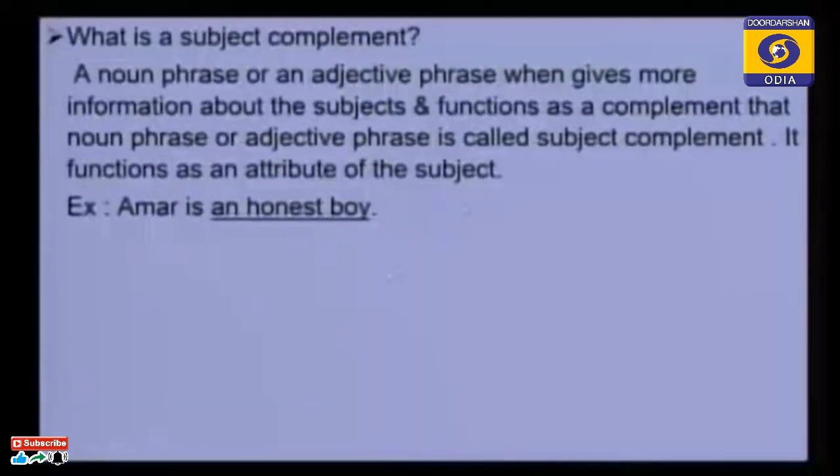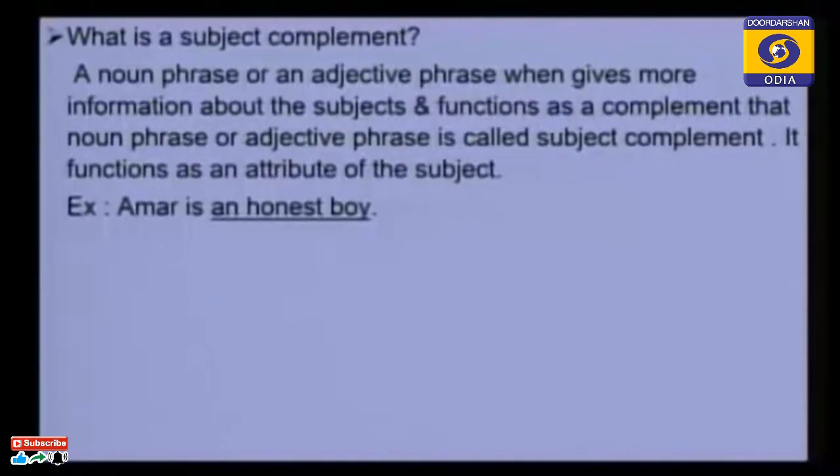Please come to the example, then it will be easy to understand what a subject complement is. Amar is an honest boy. If I say Amar is, that is an incomplete sentence. We cannot put a full stop after is, but we have to use something after the verb is.